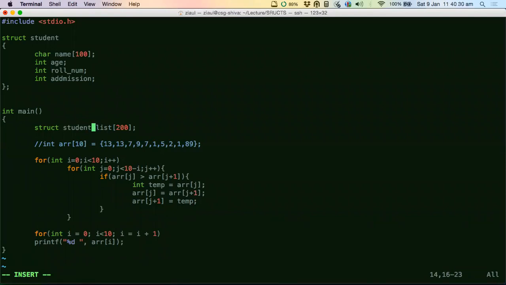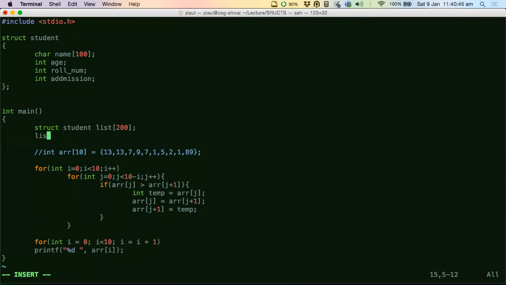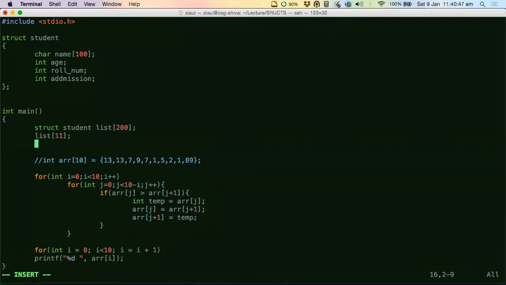Then I will initialize all your data inside this array of structures. Whenever I want to access, let's say, the 11th student, all I have to say is list of 11, and I get all the data in one place, in one memory location. I don't have to traverse between arrays to get all the data for the 11th student.